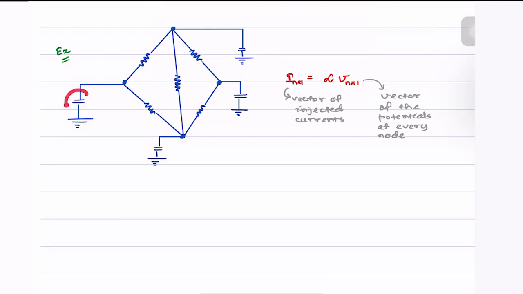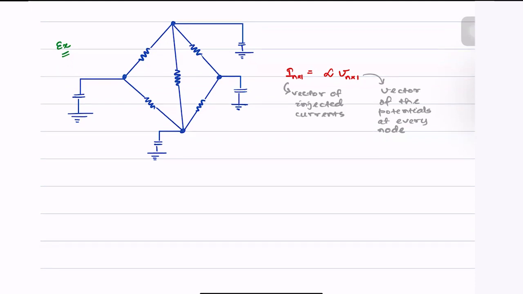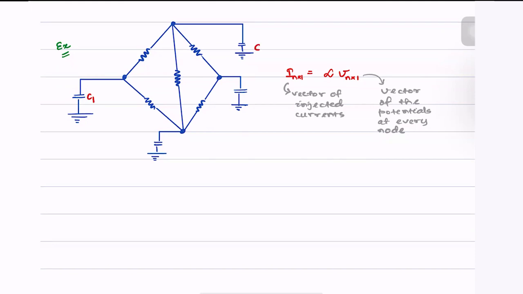Before the currents get to zero, which we know is going to happen, how do we model the flow of current through the capacitors? Suppose we write them as C1, C2, C3, and C4, which are the values of the capacitances.